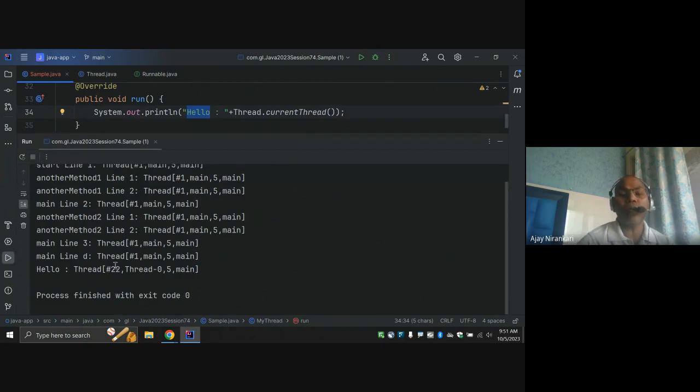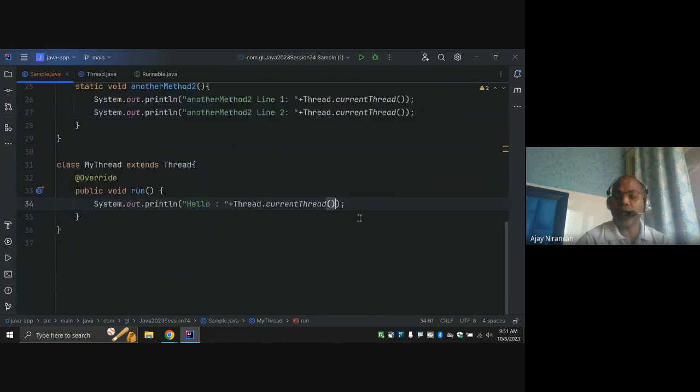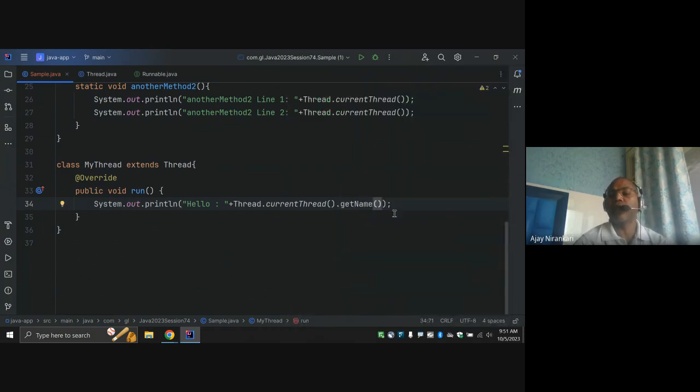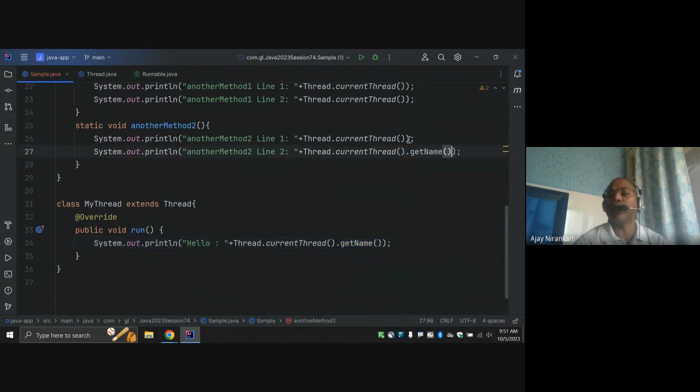So notice here, hello is printed by your thread 0. Notice, not a main thread, right? And even the good option, you can just say dot getName, get thread name. So this is one more specific method you can use if you want, right? What is the thread name, right?